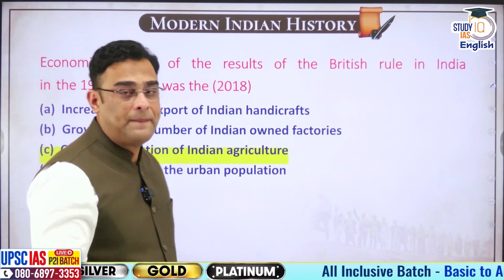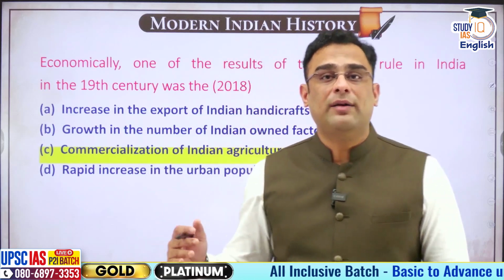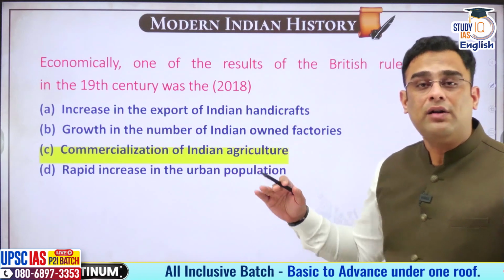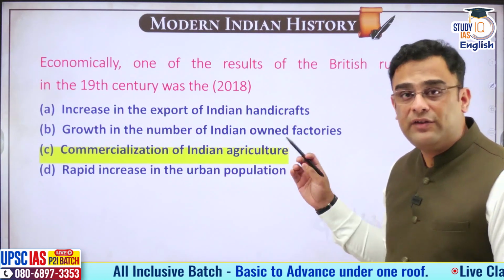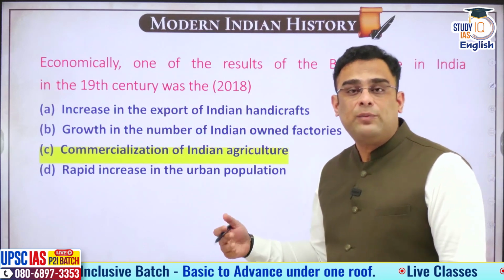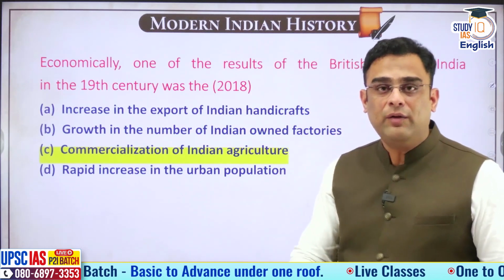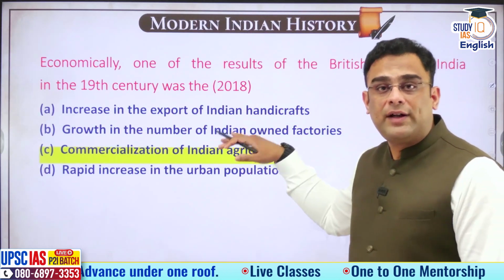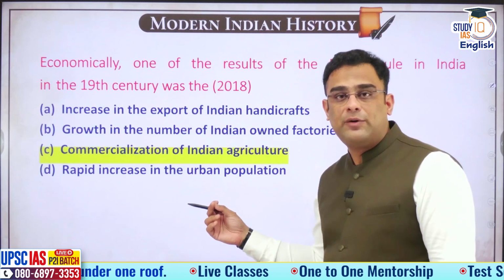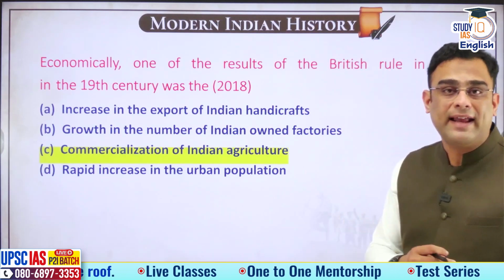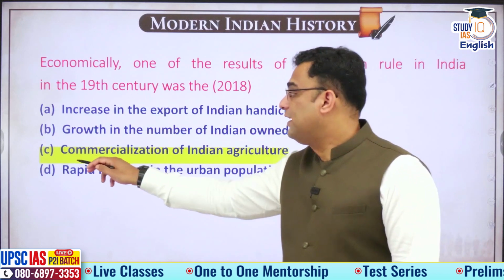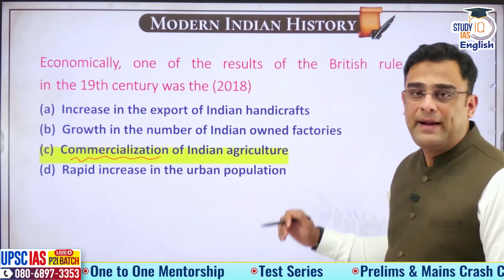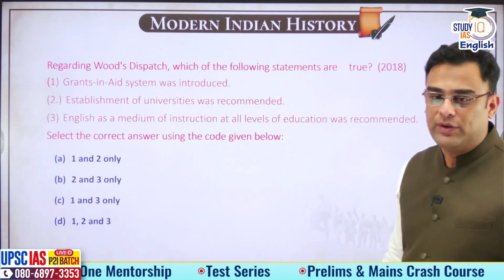Commercialization of Indian agriculture. Traditionally, Indian agriculture was all about subsistence farming. The village communities cultivated basically for their survival. But when the British come in, they bring the concept or idea of producing for the sake of the market. Plantation crops are encouraged. The products of Indian villages, agricultural products, were connected directly to the international market. That is commercialization of Indian agriculture. In that sense, this is the impact of British rule in the 19th century.